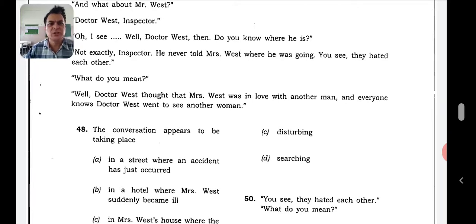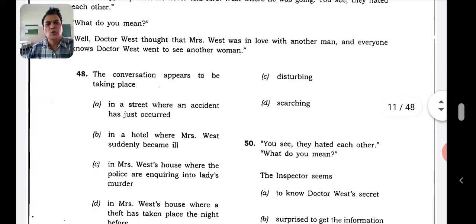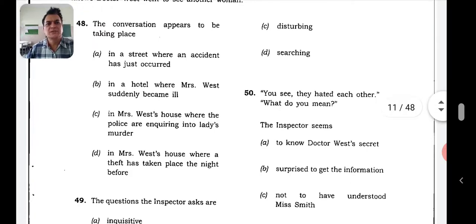The conversation appears to be taking place in a street where an accident has just occurred, in a hotel where Mrs. West suddenly became ill, in Mrs. West's house where the police are inquiring, or in Mrs. West's house where a theft has been committed. See here, Mrs. West is not well. So Mrs. West is ill. You can infer from that probably the conversation has taken place where? In a hotel. So the answer, I think, is quite clear there.